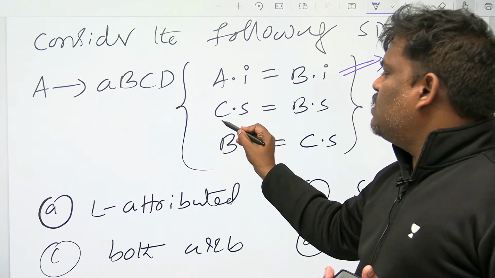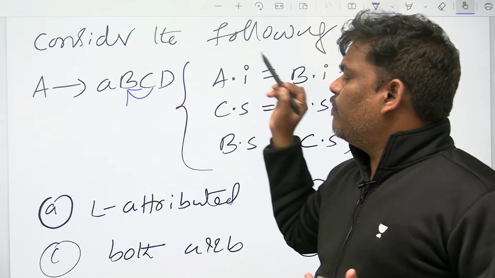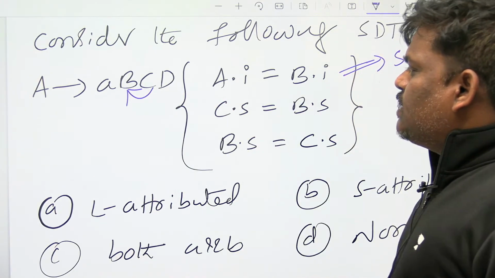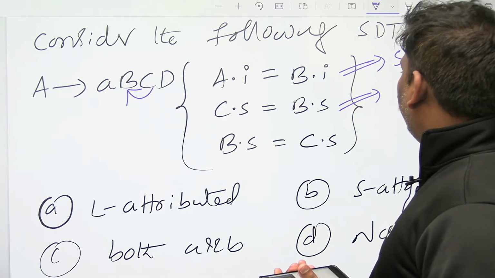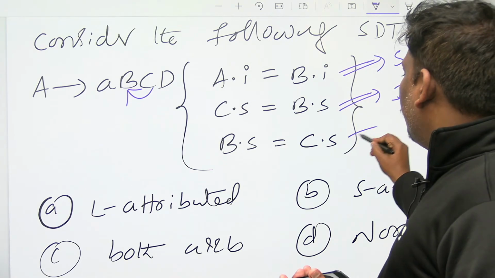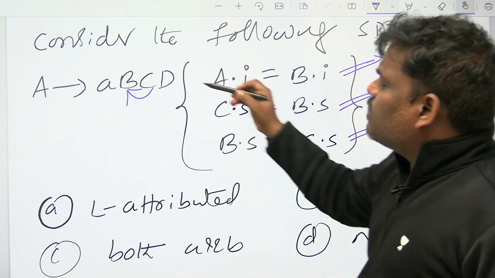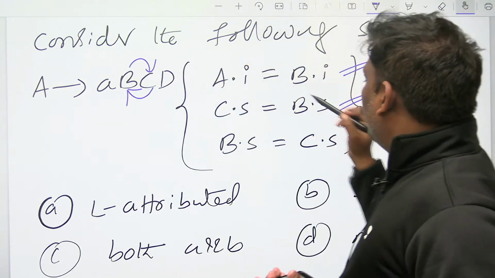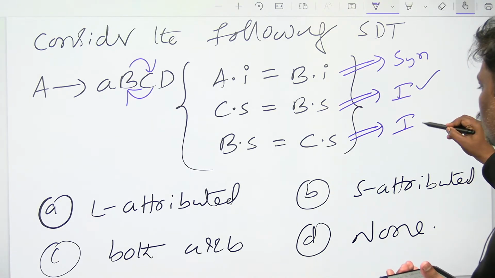Next one, child is getting from sibling. C is getting from B. I think it is going to be inherited. B is getting from C. It is inherited, okay.